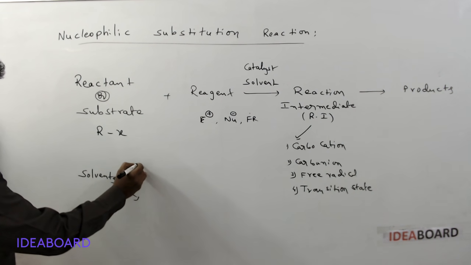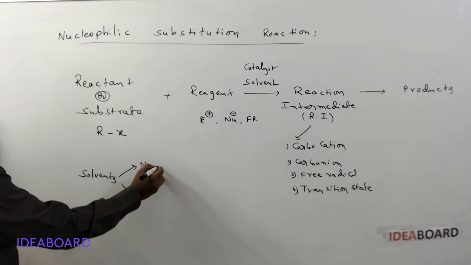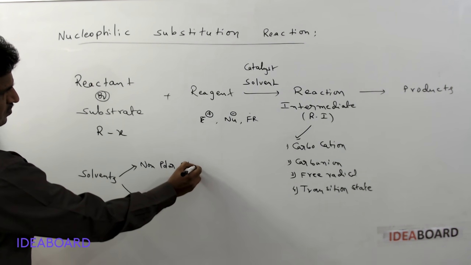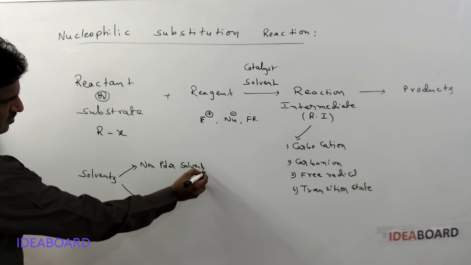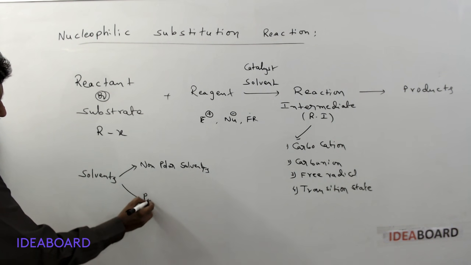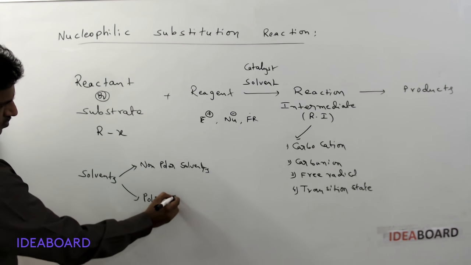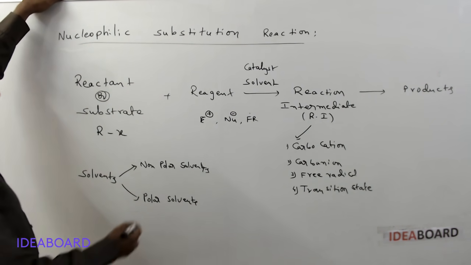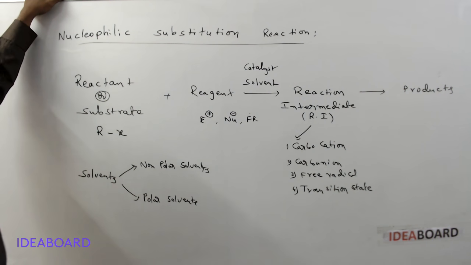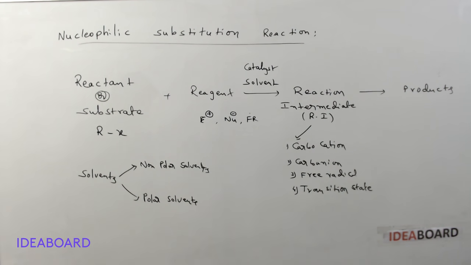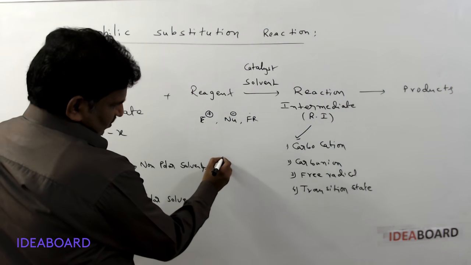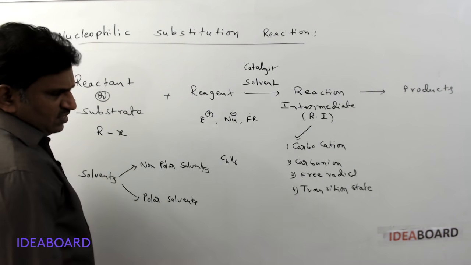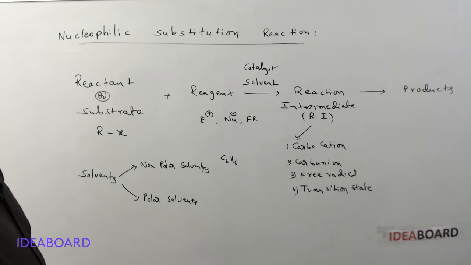The first type is non-polar solvents, and the second type is polar solvents. Non-polar solvents generally do not have any polarity. For example, take benzene, C6H6. Is there any polarity between carbon and carbon?